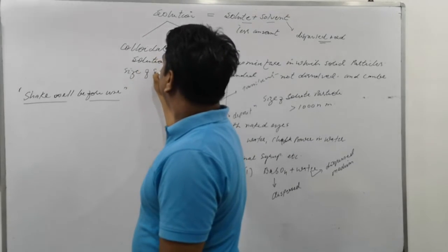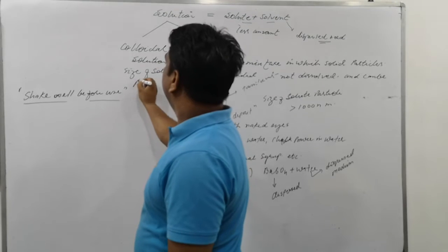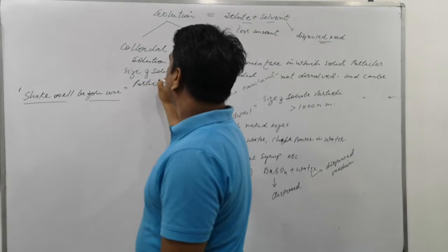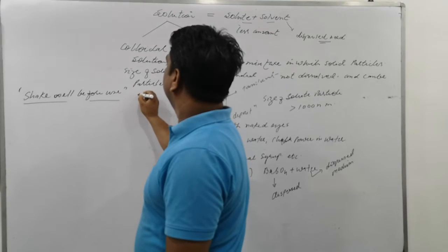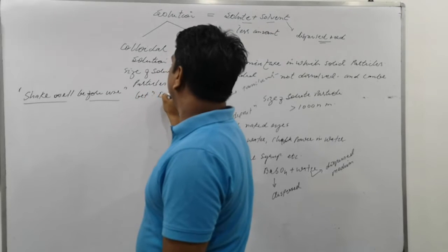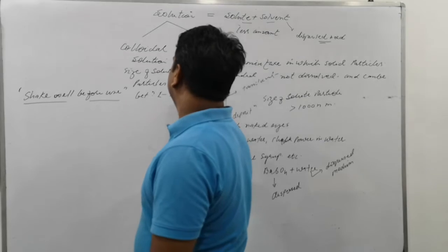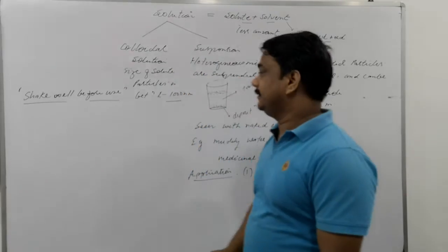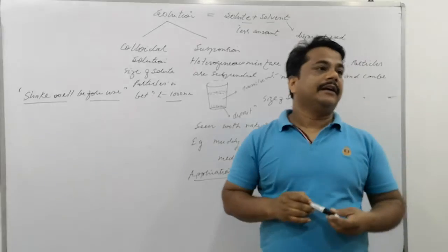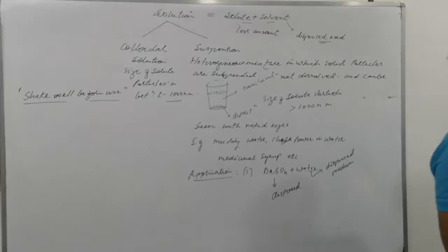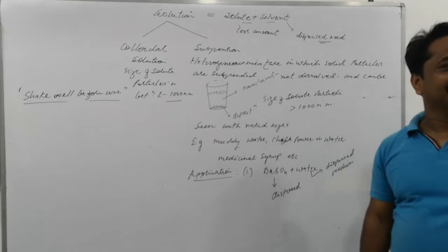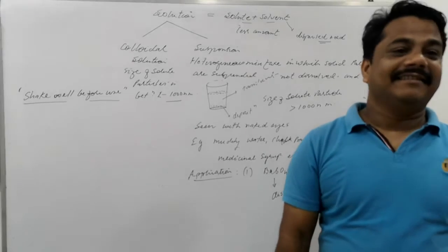The size of solute particles is between 1 to 1000 nanometer. This is actually the important line. Okay? And what about the colloidal? Is it homogeneous? No, it's not homogeneous. It is heterogeneous. However, it appears homogeneous, but it's heterogeneous. This question comes in the exam, right now. Please write here.